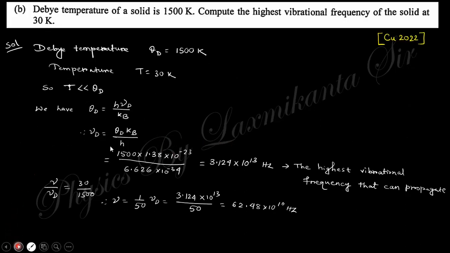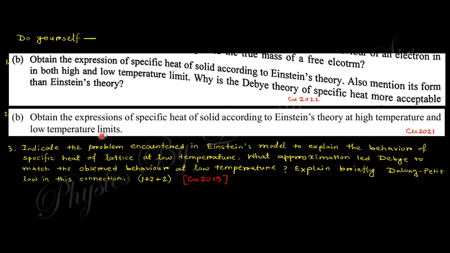Okay. There is a question you need to solve, where the Debye temperature is given here. You need to compute the highest vibrational frequency at temperature 30 K. So from here you can find this Debye frequency, and just taking the proportionality you can obtain the highest vibrational frequency. And this is your homework. You can solve this question which was discussed in this lecture. Okay, so solve this question.